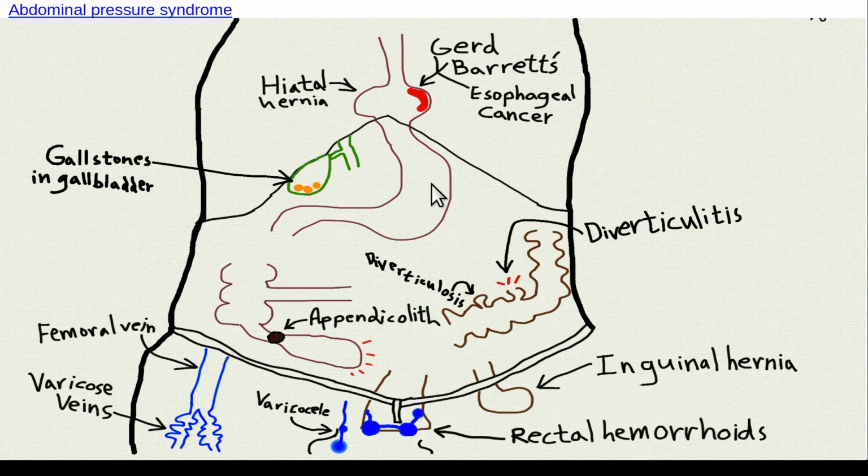I just drew in the gallstones here because there's something else called Western abdomen. 95% of gallstones are due to cholesterol. So high-fat diets elevate blood cholesterol and they increase your risk of gallstones. Tons and tons of patients have gallstones. Most of them are asymptomatic, but if they block the cystic duct right here, they can cause acute cholecystitis, inflammation of the gallbladder. Rarely they can even block the common bile duct and cause jaundice. Okay.